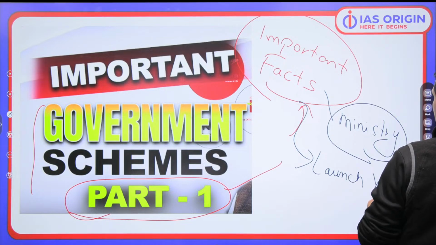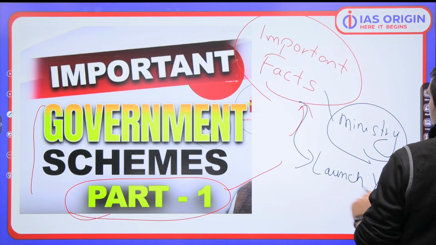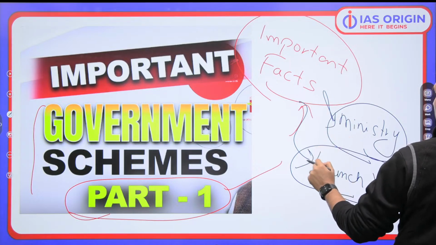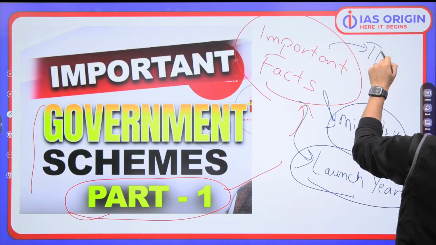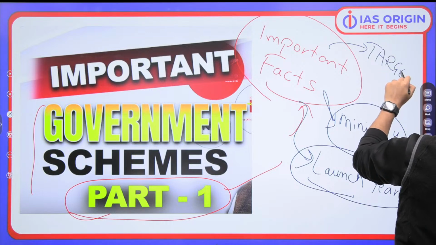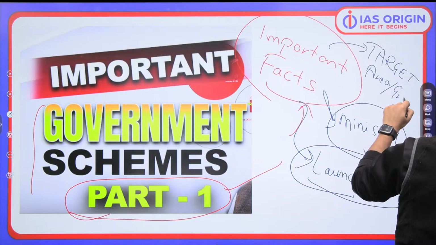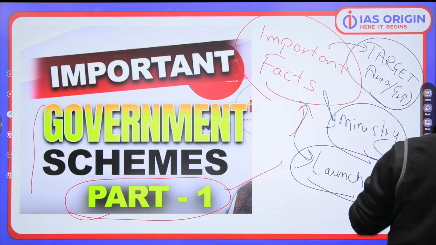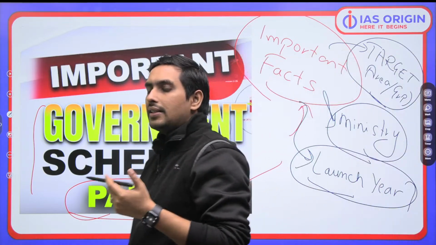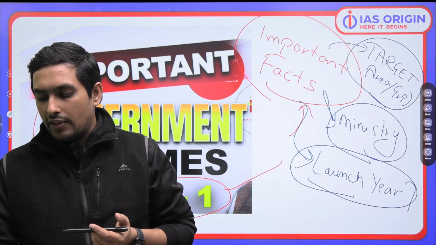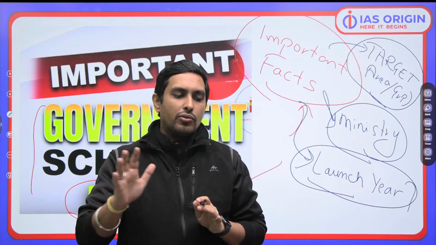At least the year should be known, even if you don't know the date, in which year it was launched. So these two things are important. And the third thing is, of course, the target. What is the target area or target group of that particular scheme? Where exactly does it intend to focus? Where exactly does it intend to target? Where is the improvement required? All these things are going to be important.